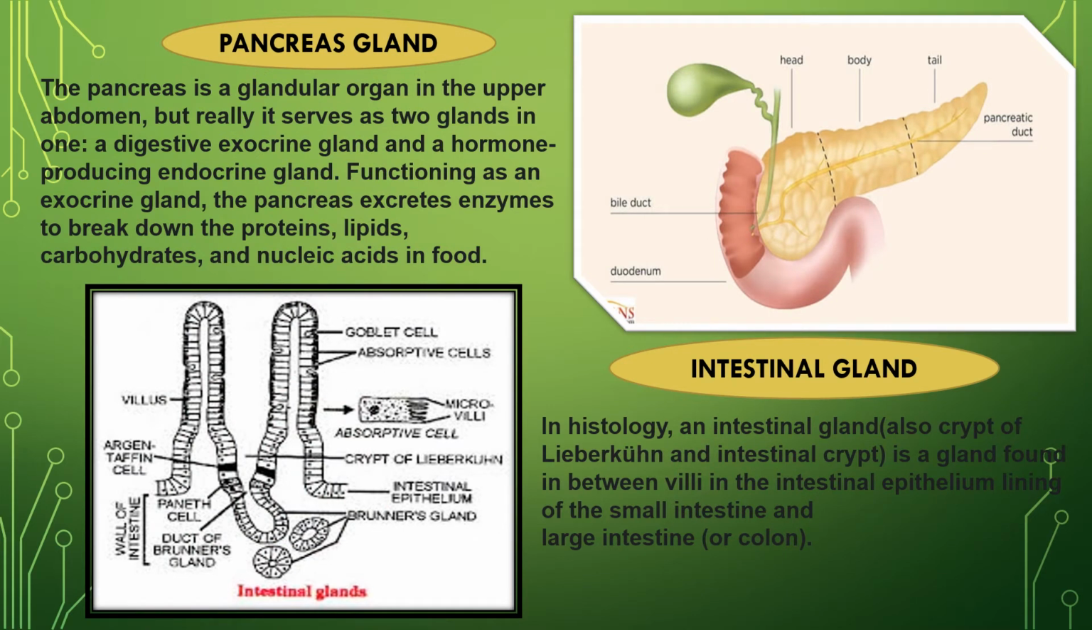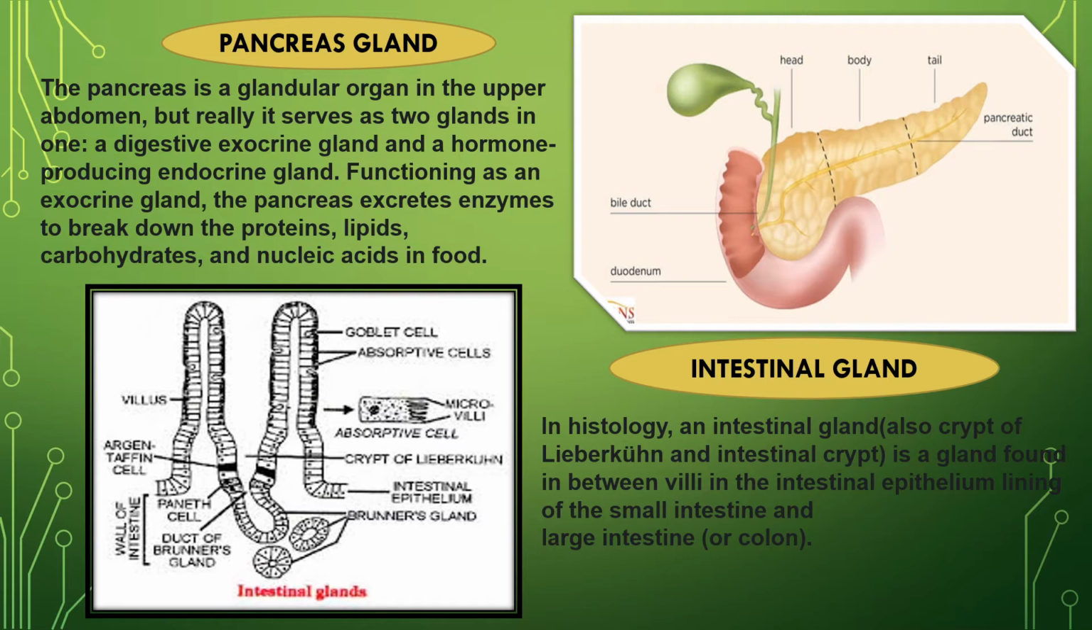Next gland is the pancreas gland. The pancreas is a glandular organ in the upper abdomen, but really it serves as 2 glands in one, a digestive exocrine gland and a hormone producing endocrine gland. Functioning as an exocrine gland, the pancreas excretes enzymes to break down the proteins, lipids, carbohydrates and nucleic acids in food. So the first diagram is showing the picture of the pancreas gland, which is divided into head, body and tail.